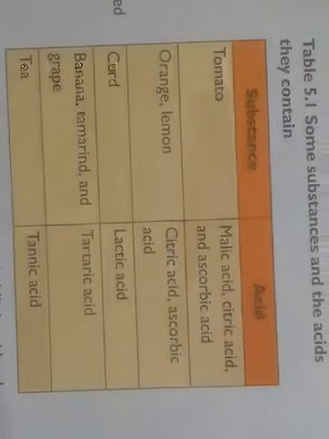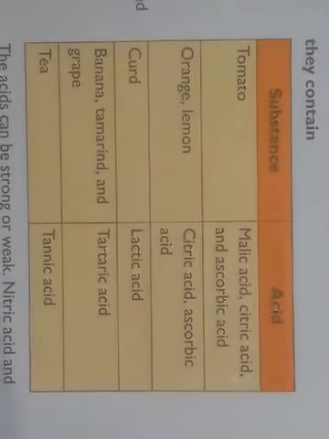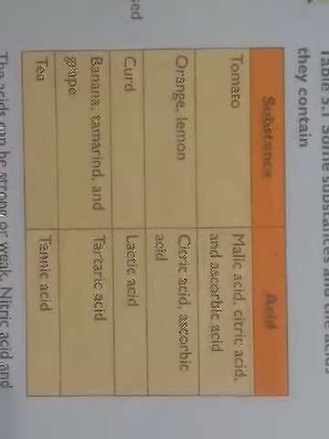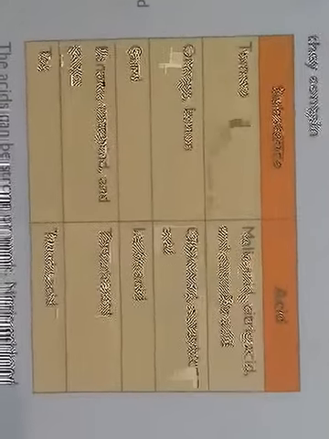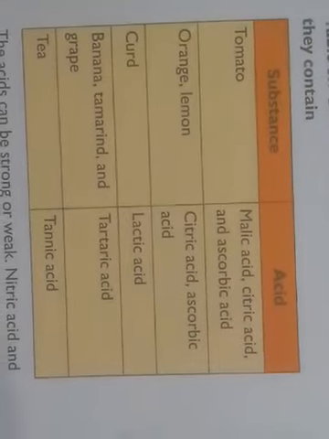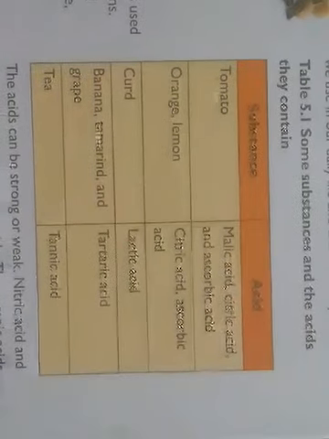Now we're going to see some of the very important organic acids present in the food items we have. In tomato you usually have malic acid, citric acid and ascorbic acid. In orange and lemon you have citric and ascorbic acid. In curd, it has lactic acid. In banana, tamarind and grapes you have tartaric acid, and in tea you have tannic acid. These are organic acids, which are not so harmful.